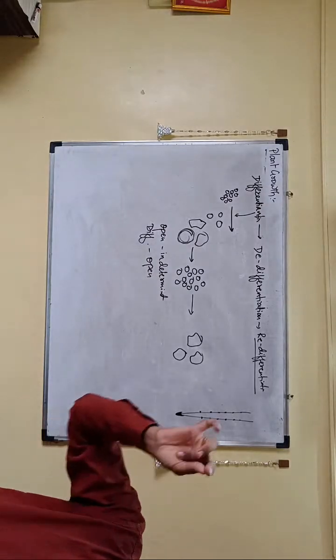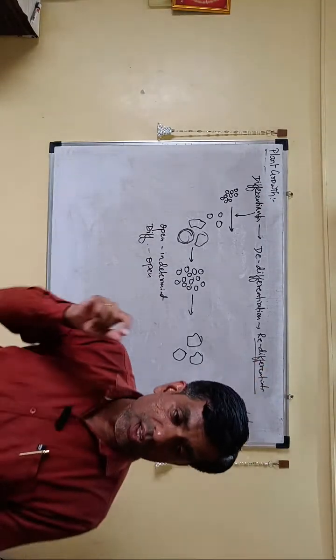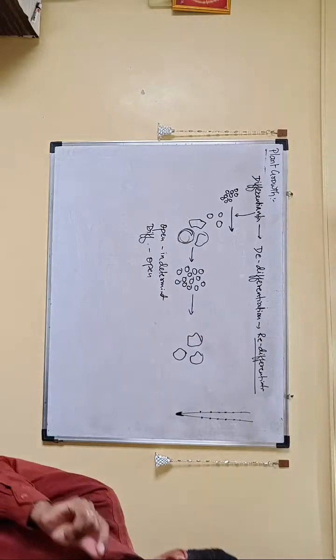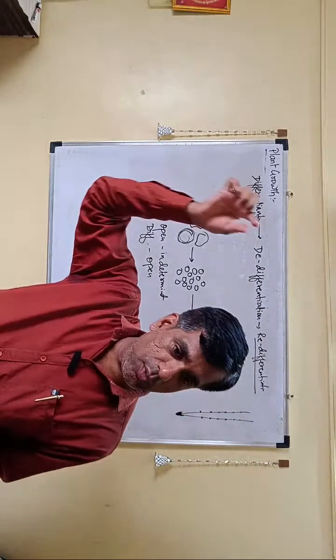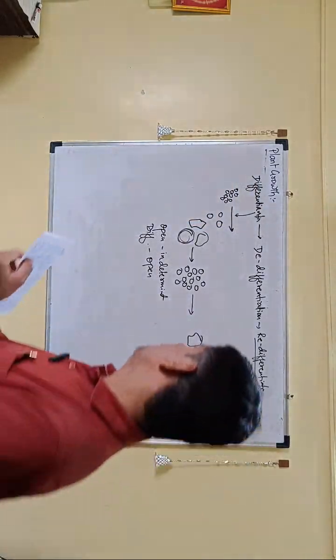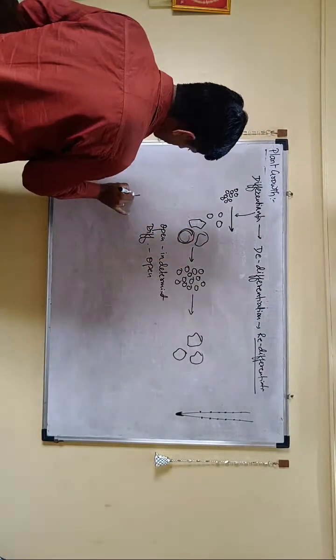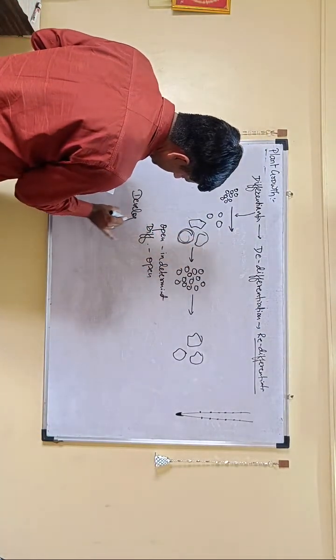And I told you that what structure will form at maturity will depend on the place. If it is away at the tip, it will form a root cap. If it is at the periphery, it will form the epidermis, right? All these processes together are what is called development.